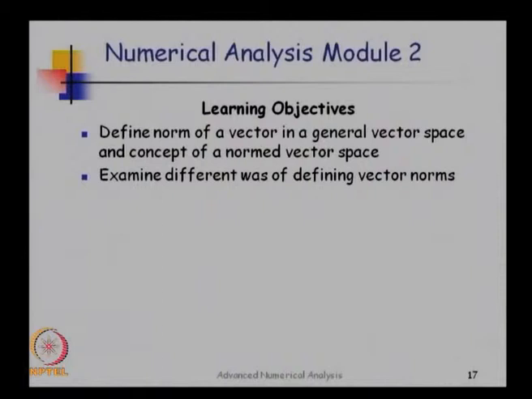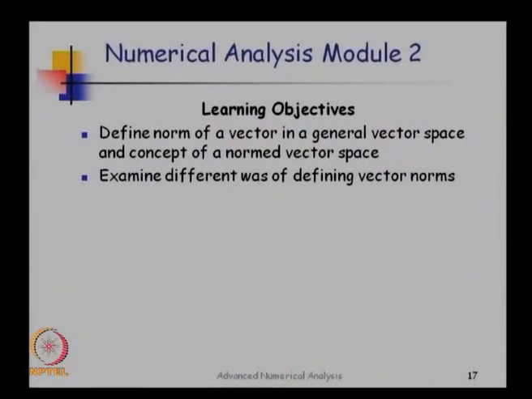So we are going to distill out essential properties that define length in 3 dimensions and generalize them to this concept of norms. Is there a unique way of defining a norm? What we will find out is that a norm can be defined in multiple ways. The way we define the so called length in 3 dimensions is one way of defining norm, it is a special case.